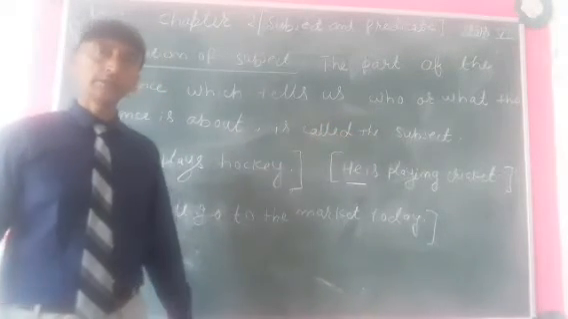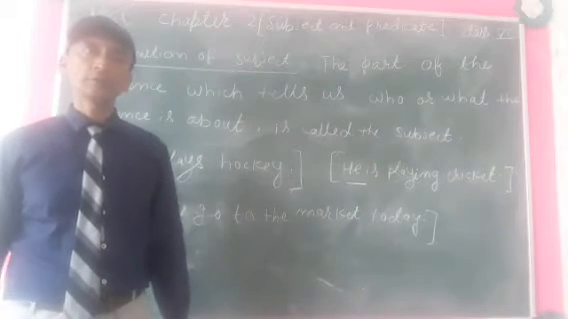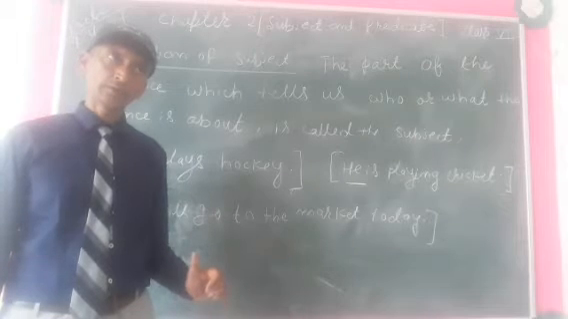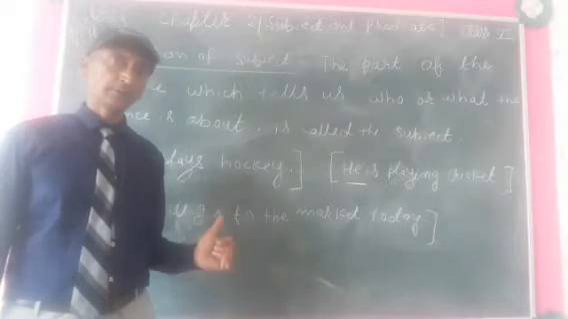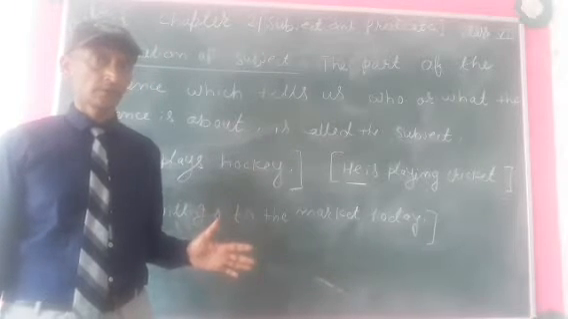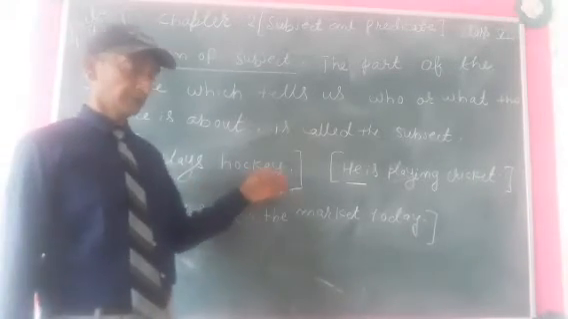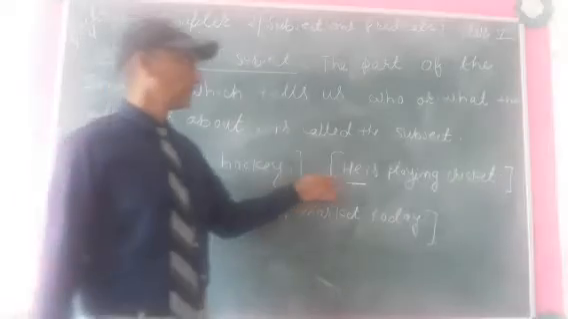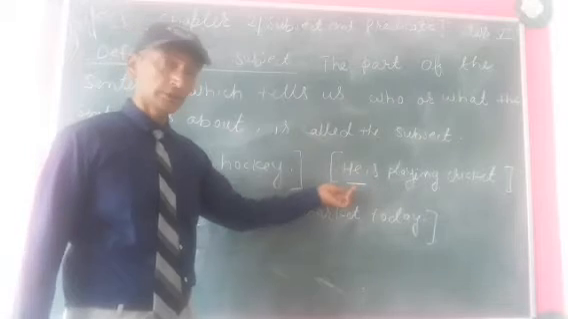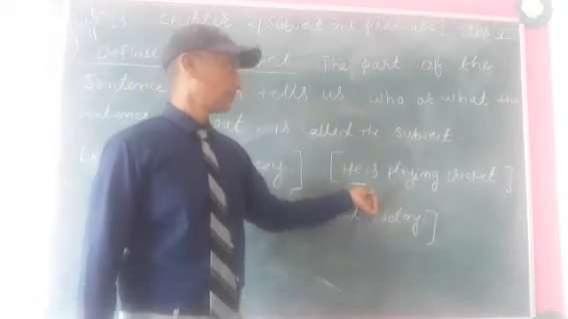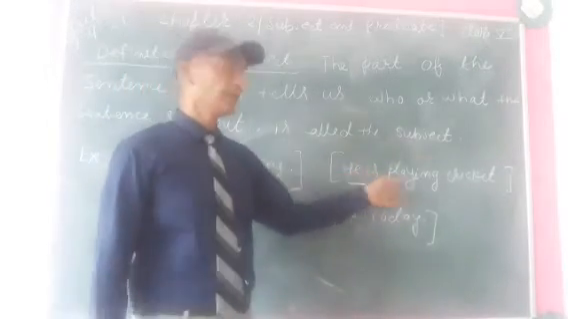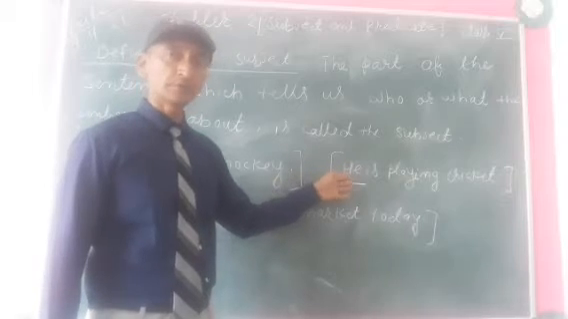Actually, in the sentence, we are talking about a person or thing. So, if we are talking about one person, then that person will be the subject of the sentence. In this example, he is playing cricket, we are talking about he. He is the doer of the action. What does he do? He plays cricket. He will be the subject of this sentence.